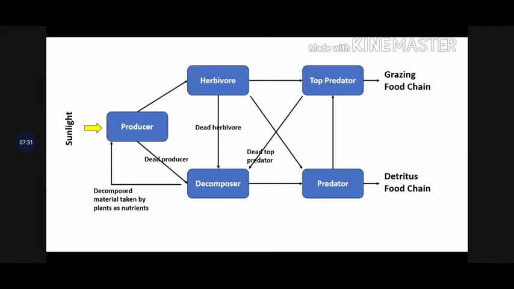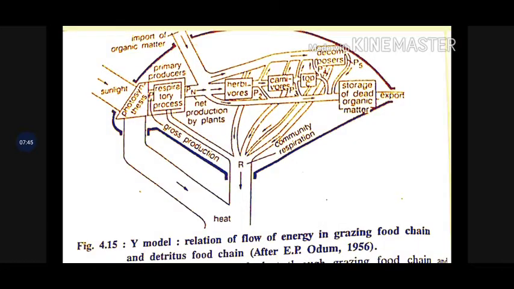into the detritus food chain, whereas when they are moving in the other channel from herbivores to top predators, they are moving into the grazing food chain. It is explained here. Now we will see the Y-shaped model given by the Odum brothers, and according to this we are seeing in this picture the Y model, which shows the relationship of flow of energy in grazing food chain and detritus food chain. It is explained here.